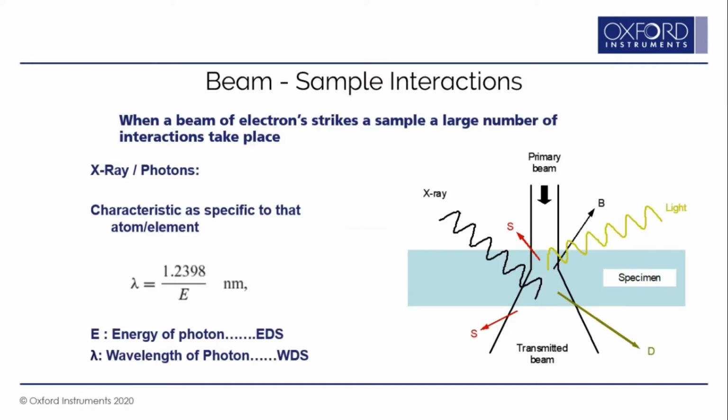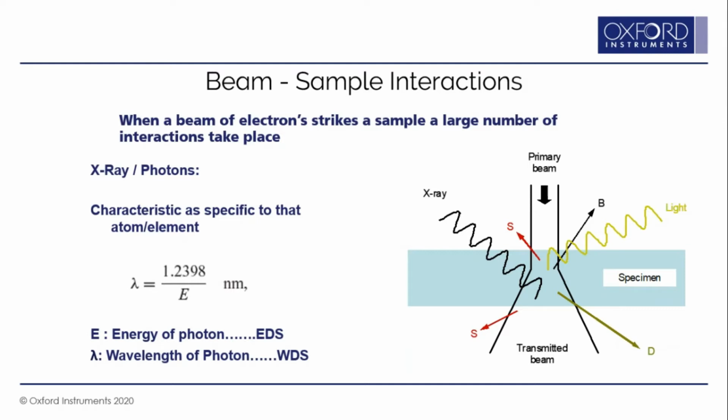These X-rays are characteristic of the particular element or atom present in the specimen, because they have the specific energy which corresponds to that particular atom or element. You know how wavelength and energy are related to each other: energy is inversely proportional to wavelength. Now we acquire these X-rays, and when we measure the energy of the X-ray, we call that technique EDS, or energy dispersive spectrometry.